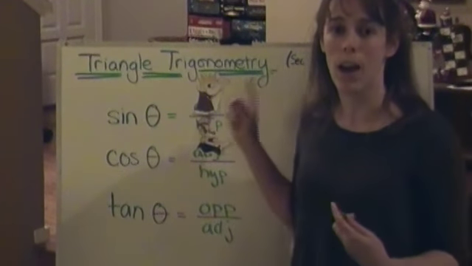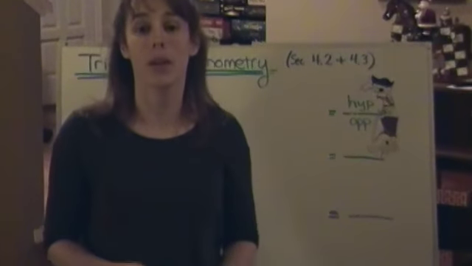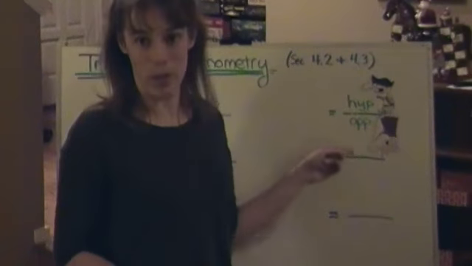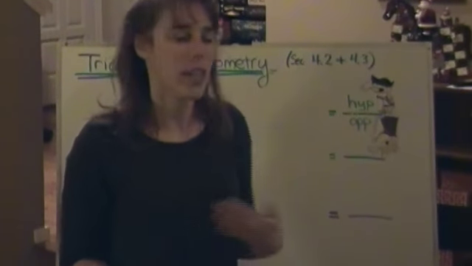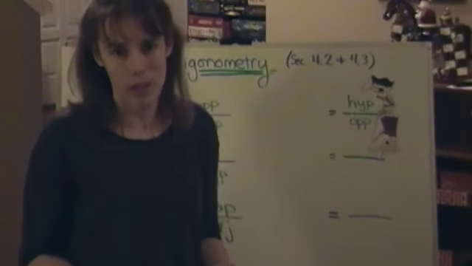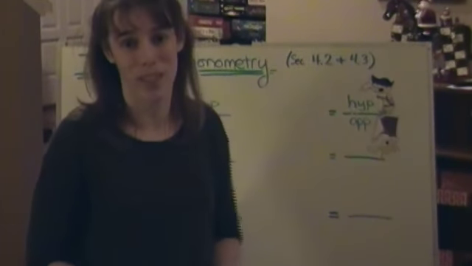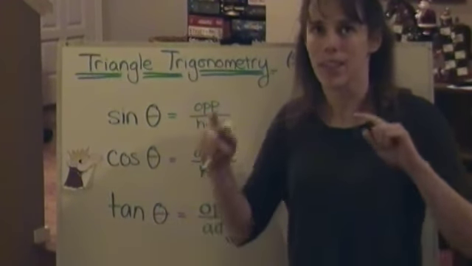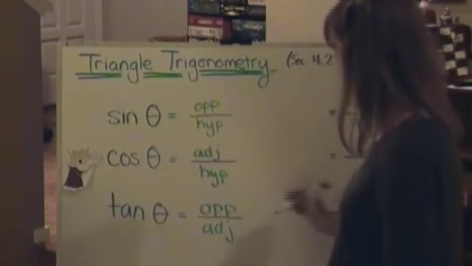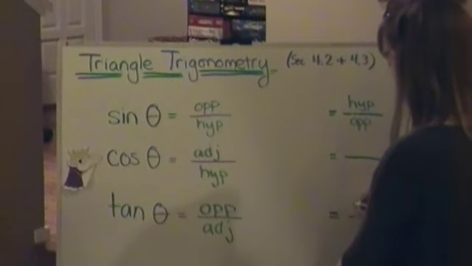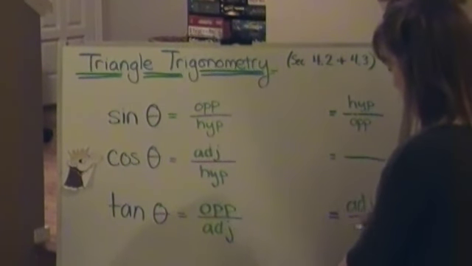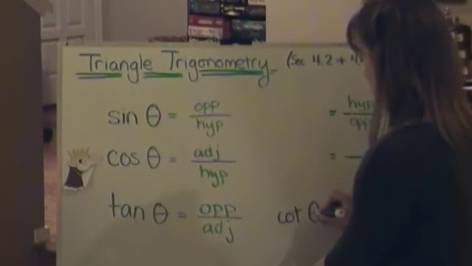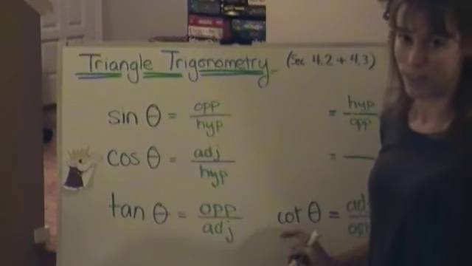So sine is the ratio of the opposite side over the hypotenuse. If you want to create one of the new functions, all you do is turn it on its head. You get the hypotenuse over the opposite. That has a name. So essentially, these 3 new trig functions are just the reciprocals of the old trig functions. So the easiest one to remember is the reciprocal of tangent, right? So instead of opposite over adjacent, we'll have adjacent over opposite. And this function is called the cotangent. So tangent, cotangent.